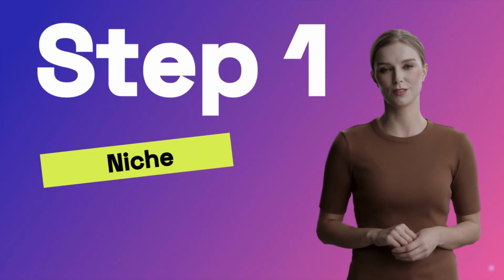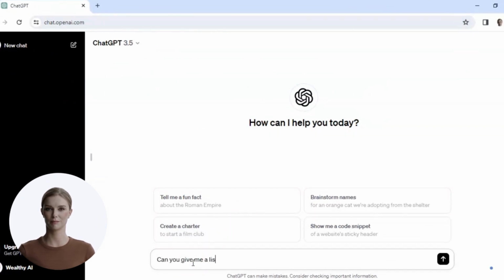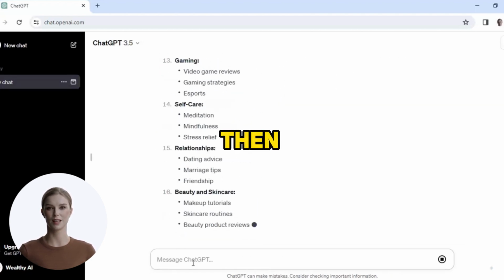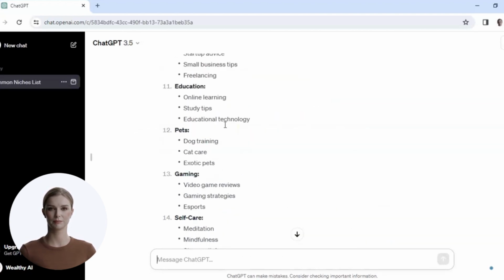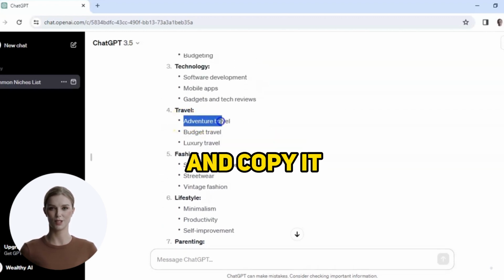Step 1, let's find a niche. On ChatGPT, let us type and enter this prompt. Then, let's wait for the results. Then, choose a niche that interests you. For now, we'll go with adventure travel. Highlight it and copy it.